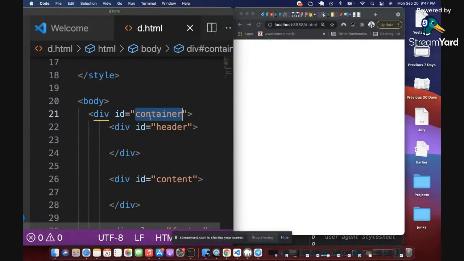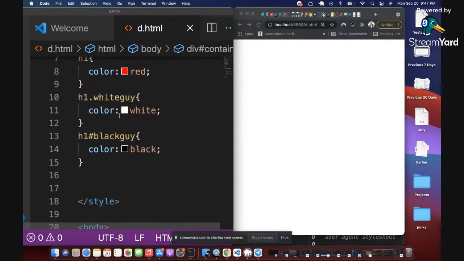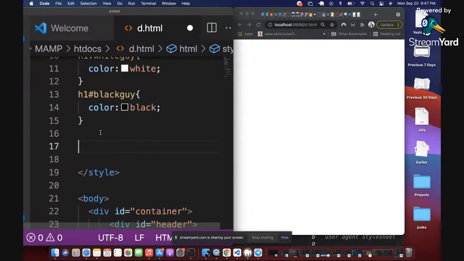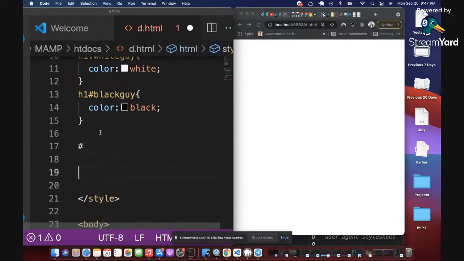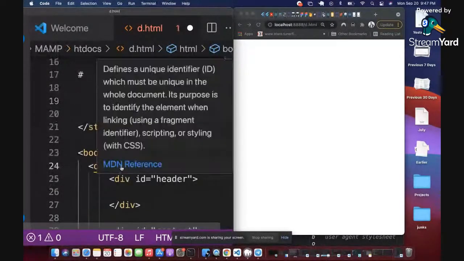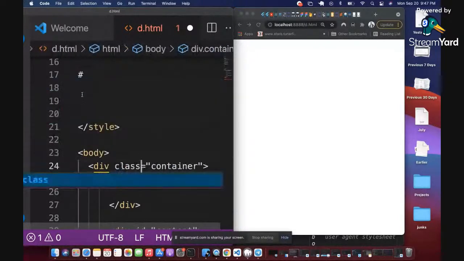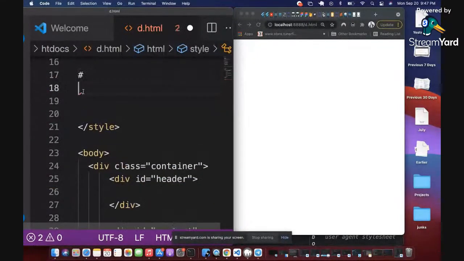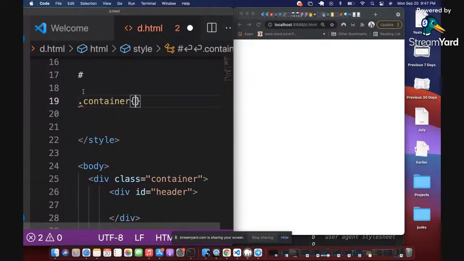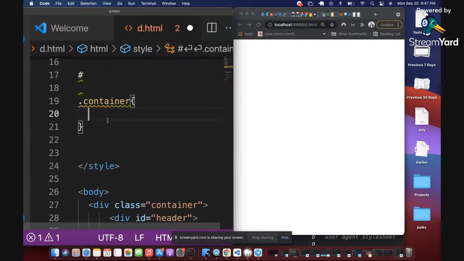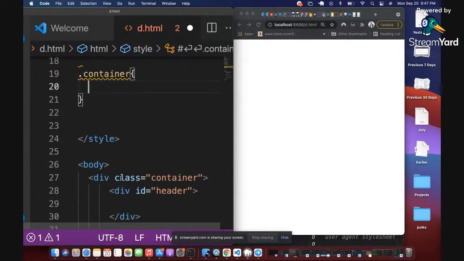So I'm going to go to this container, which is an ID. I will scroll up to the section above here. Then I told you that when you want to style an ID, you use the hash. When you want to style a class, you use the character dot, right? So assuming this div was given a class, then we will use a dot container up here where we are styling. Is that correct? Do you remember that?